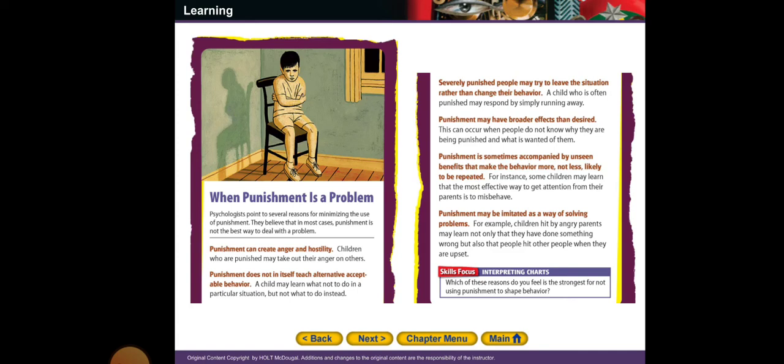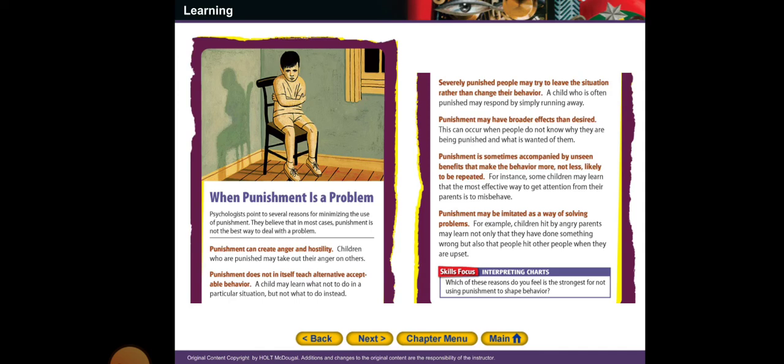For instance, some children may learn that the most effective way to get attention from their parents is to misbehave. What I'm talking about here is, if parents are busy away from their children, children may misbehave to attract their attention. Punishment may also be imitated as a way of solving problems. For example, children hit by angry parents may learn not only that they have done something wrong, but also that people hit other people when they are upset, and this is an extremely bad thing that will harm the society, not only the children.